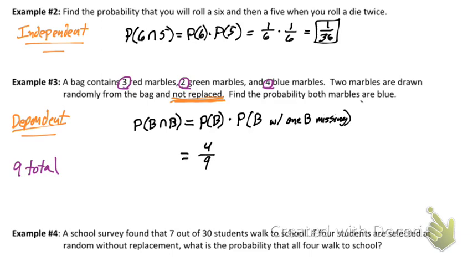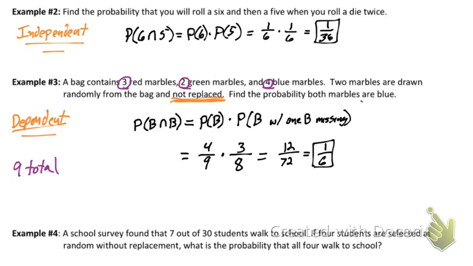The next one is the slightly harder part of it. Now I have to go, okay, there's no longer a blue marble in there. So there's only 3 blue marbles left in the bag. There's also only 8 marbles in that bag because once I pull out a blue marble, it's a marble, so we have 1 less marble in there as well. Now I can do my multiplication. That's going to be 12 over 72, which reduces down to 1 over 6.